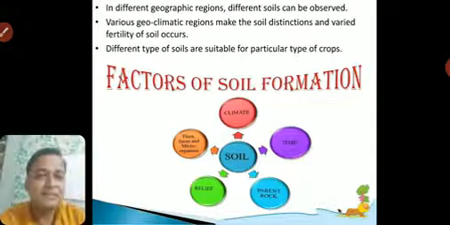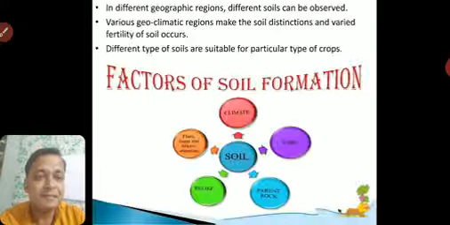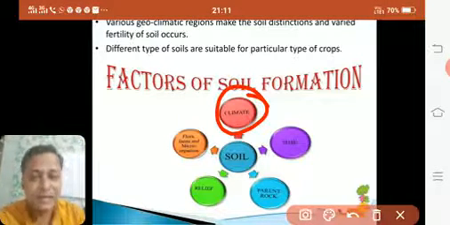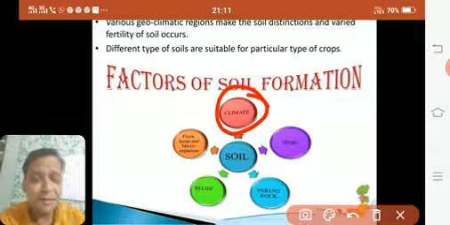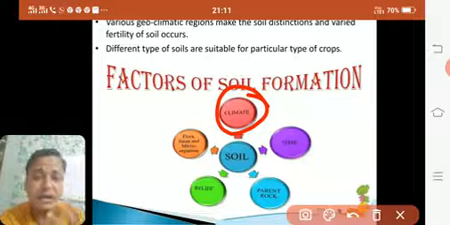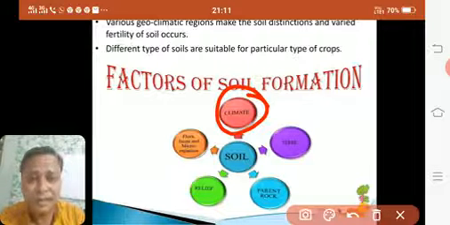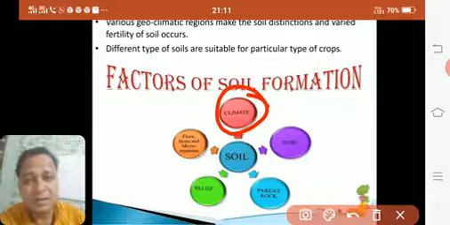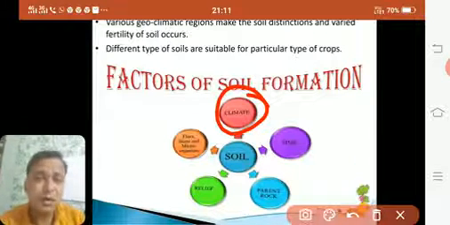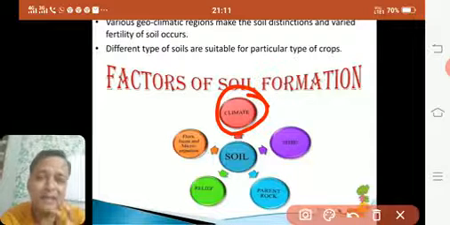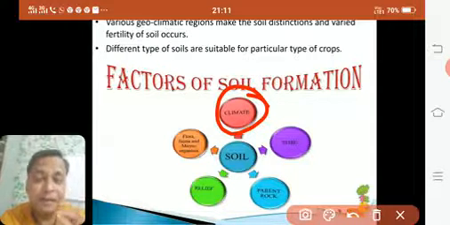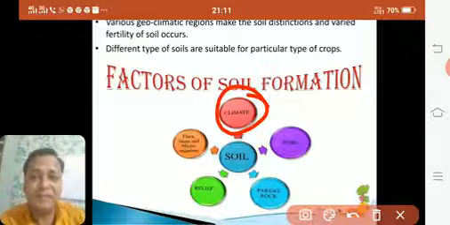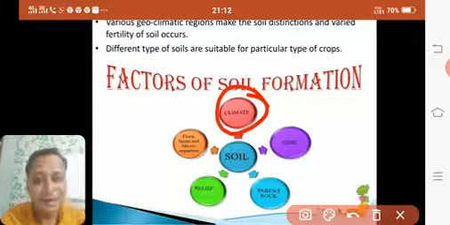So we'll see the factors. First is climate. As I said, climate matters, because if it's very hot, a very different kind of soil will be there. Like in Meghalaya, which is the highest rainfall receiving area, the kind of soil will be different there. In moderate areas it will be different. So the climatic factors are an important factor for soil formation. If they have a different kind of climate, soil formation will be different.